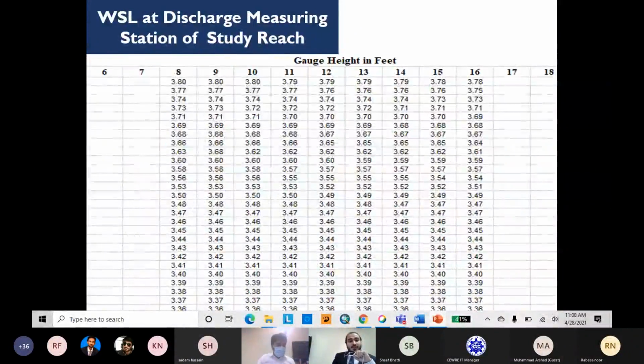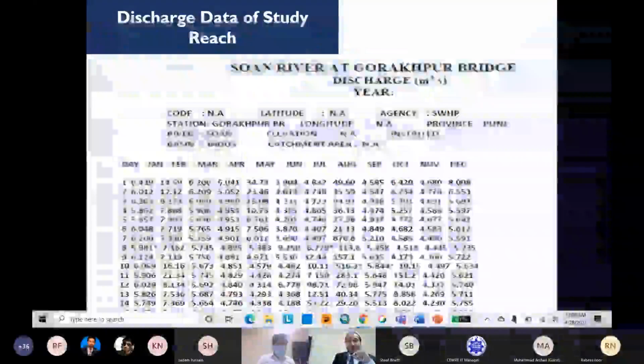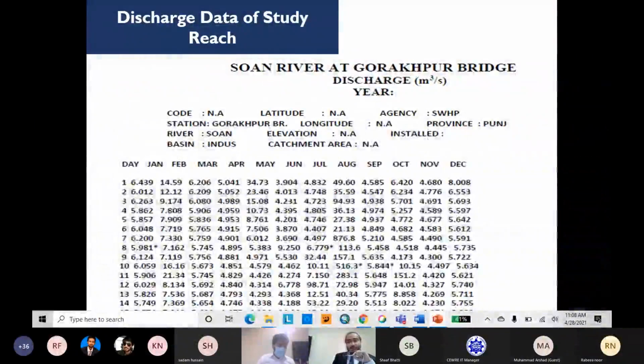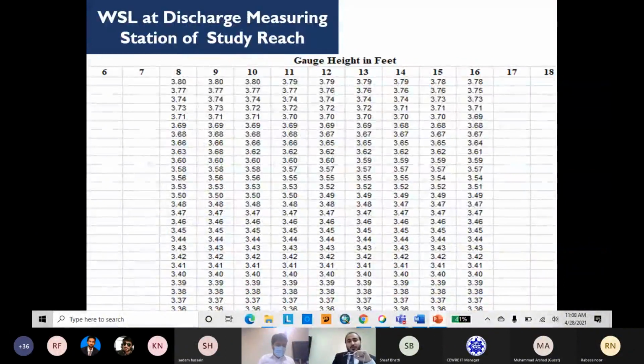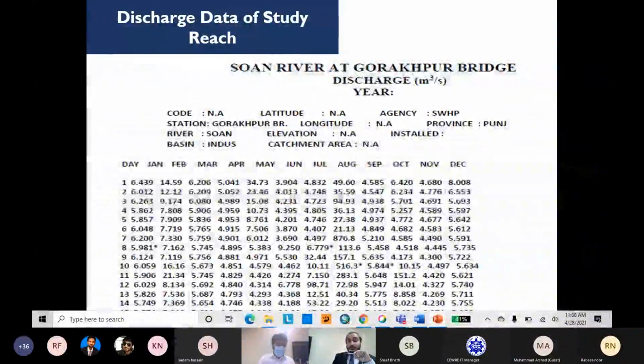Gauge height, or water surface elevation you can say, at the discharge measuring station of the study, should be consistent with their discharge value. You can use this water surface elevation for calibration and validation of the model. Here it is digitized in Excel form, but this sheet is in Word form.